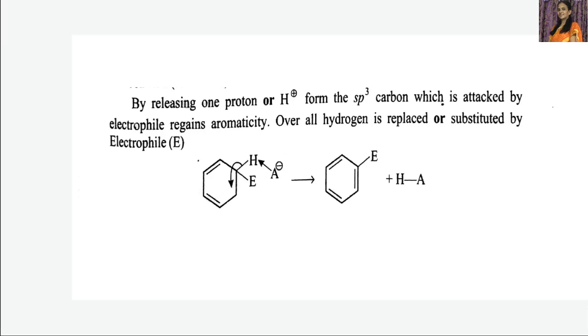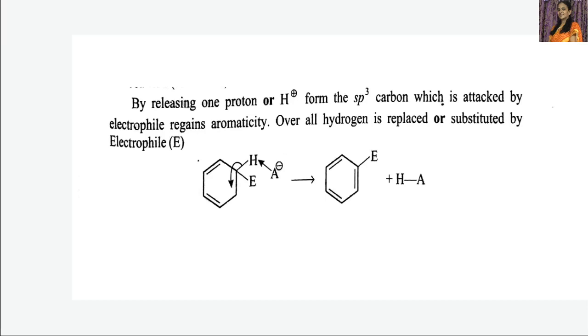But this one, after the loss of proton, becomes an aromatic compound, a substituted aromatic benzene. Okay, so a substituted aromatic compound is once again obtained here.